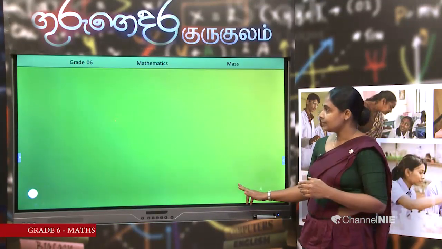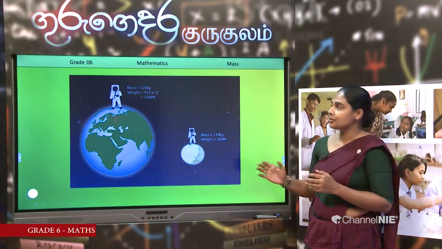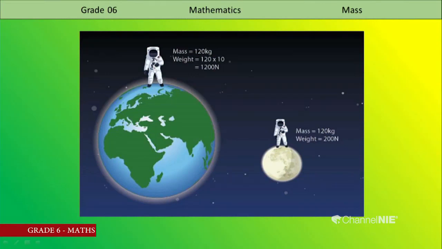Now, I am giving one more picture. There is an astronaut. First, he is on the earth. What is the mass? Mass is given as 120 kilograms. Weight is calculated. It is 1200 newtons.